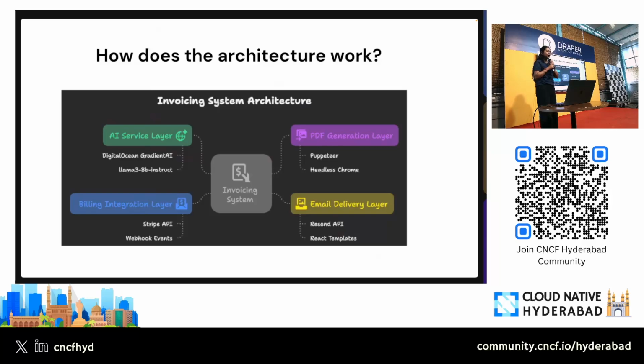Now, what I wanted to show you for this demo is basically the email part, the invoice part that I just showed. So the flow is that there is a billing service. Any SaaS application will have a billing service because it needs to make money, and that billing service is using Stripe. So we already have the Stripe integration in the open source repository, and there are different tiers.